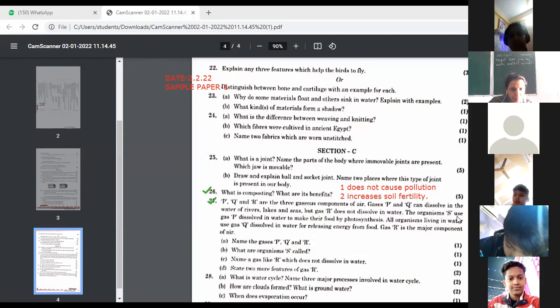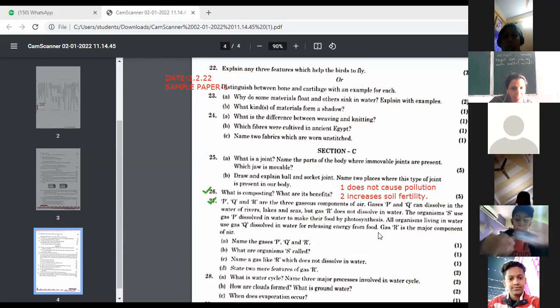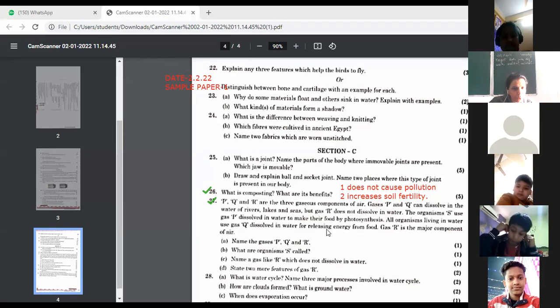The organism S use gas P dissolved in water to make their food by photosynthesis. All organisms living in water use gas Q dissolved in water for releasing energy from food. Gas R is a major component of air. So children, if you have not understood, kindly read this paragraph again. Name the gases P, Q, and R.